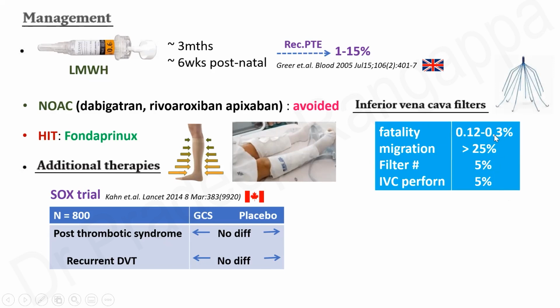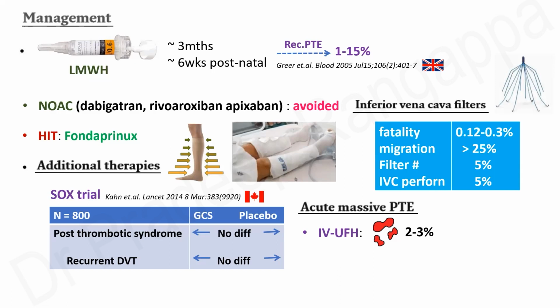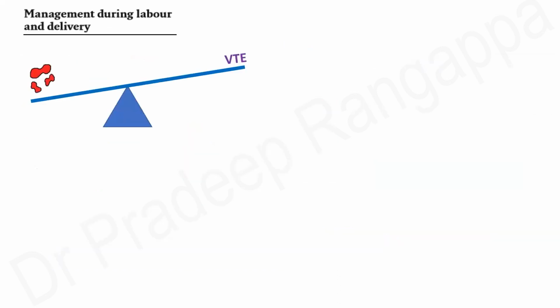And these filters can migrate more than 25% of the times, they tend to migrate. And there can be filter fracture in 5%. And IVC perforation can happen in 5%. So there are inherent risks that are associated when you are contemplating invasive procedures like inferior vena cava filters. And when there is acute massive pulmonary thromboembolism, IV unfractionated heparin can be used. So risk of bleeding by using this is around 2 to 3%.